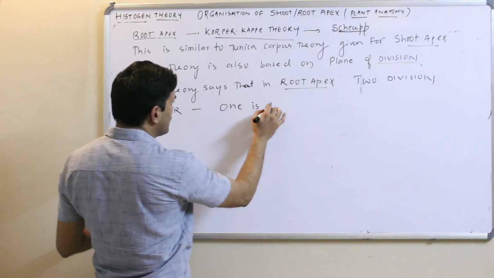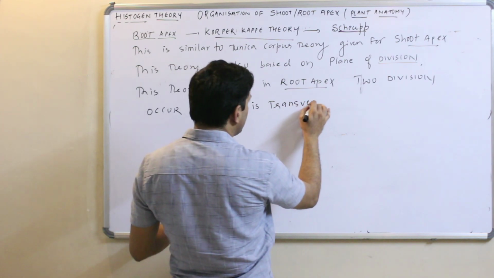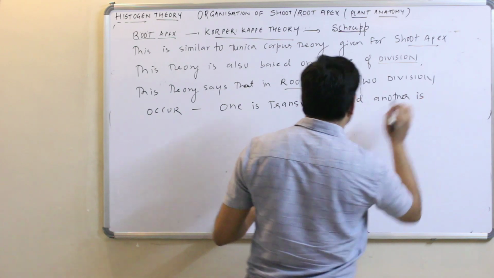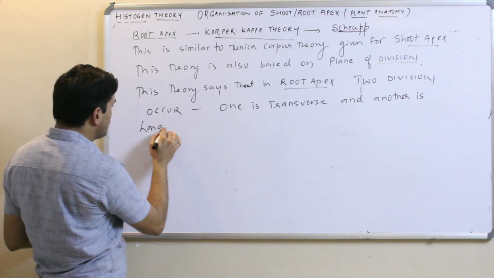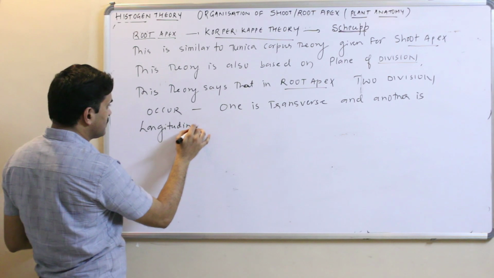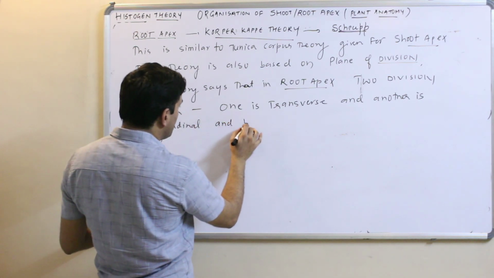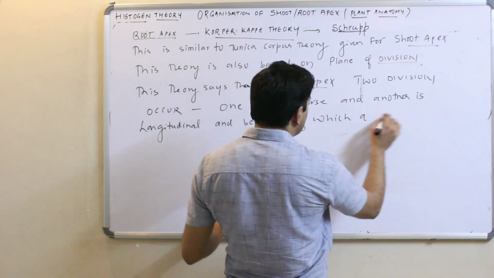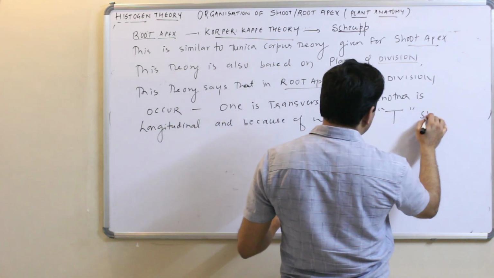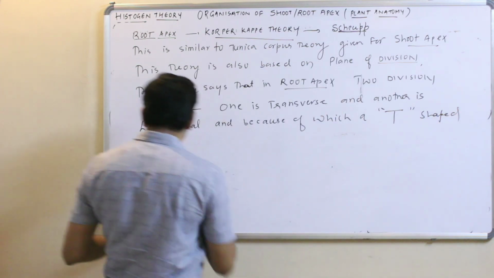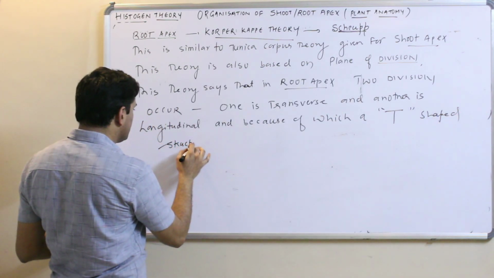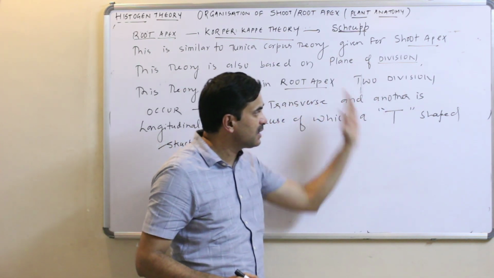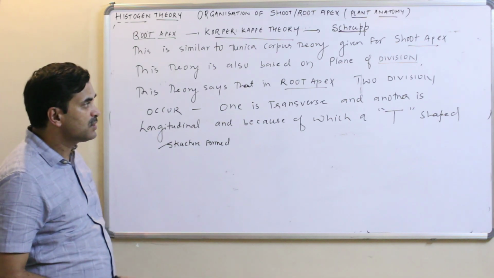One is transverse and another is longitudinal, because of which a T-shaped structure is formed. Why T-shaped? Because one is transverse division, another is longitudinal division.